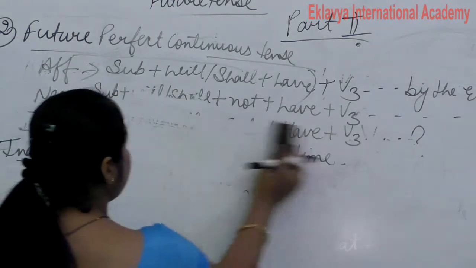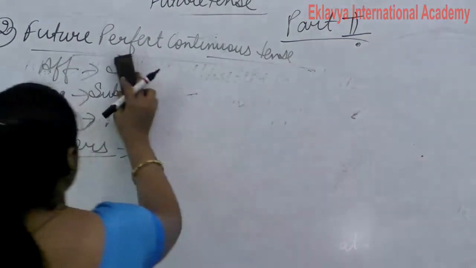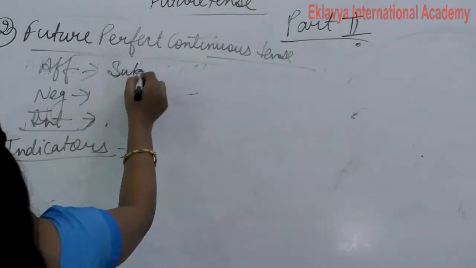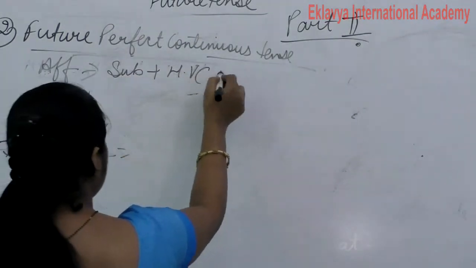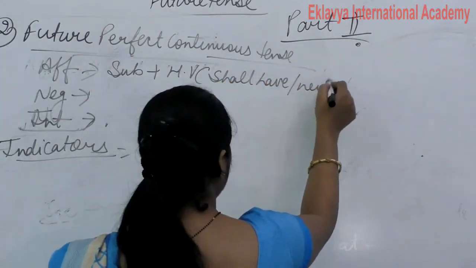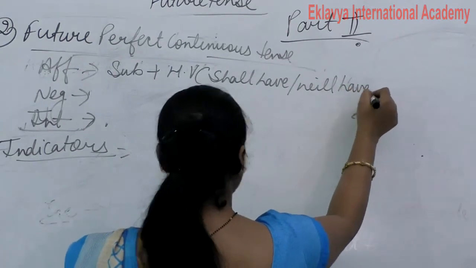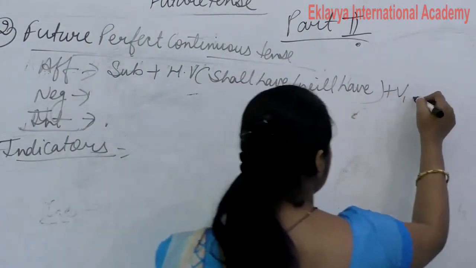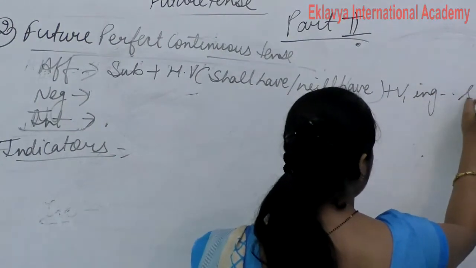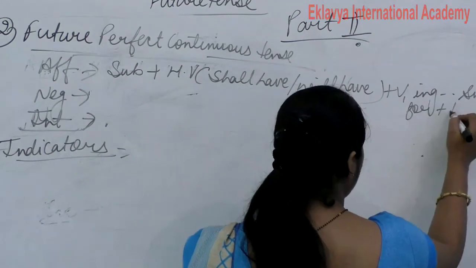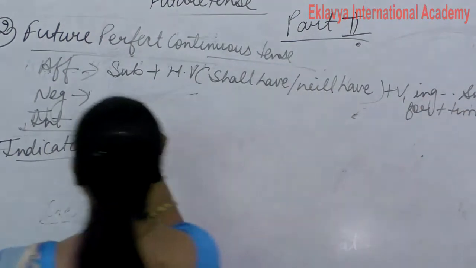Write down the complete structure: subject plus helping verb shall have, will have plus been plus verb first form ing, since, for plus time.